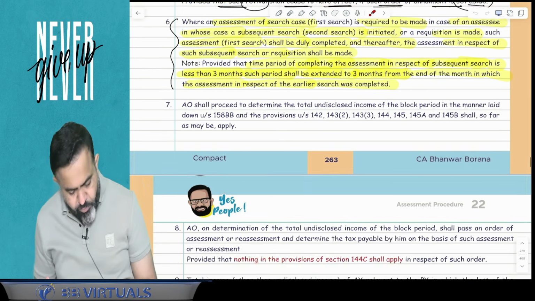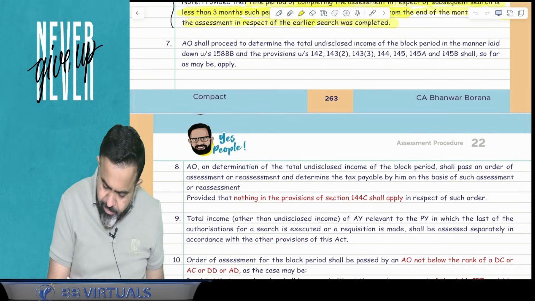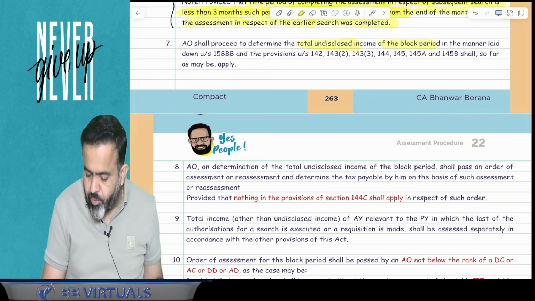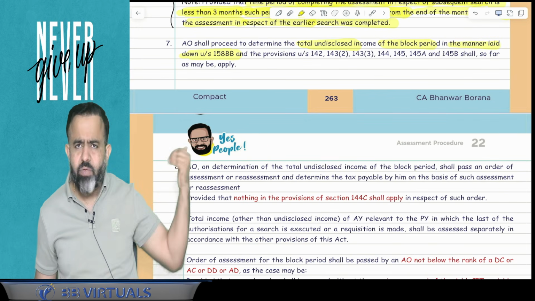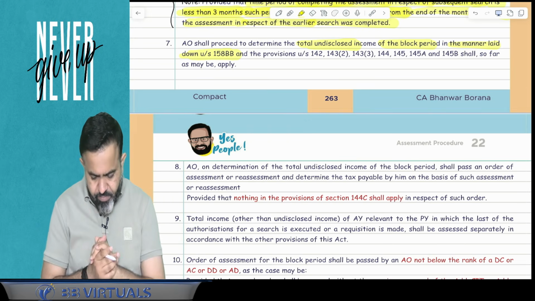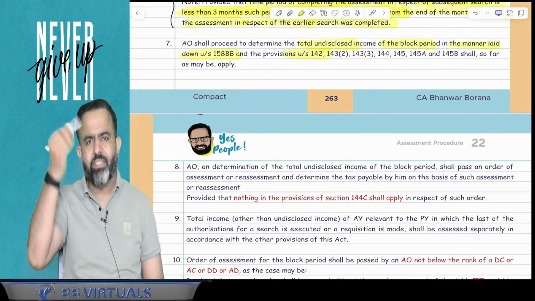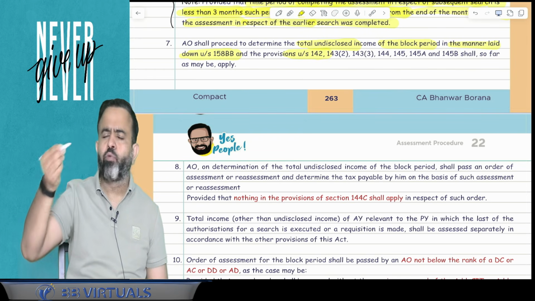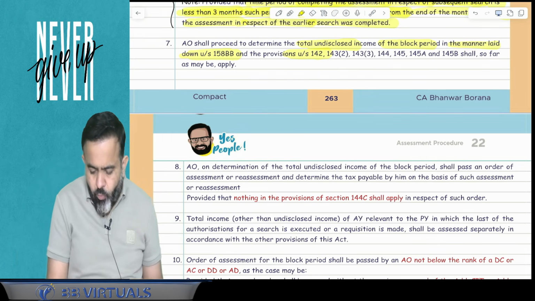Done. Now next point, what point number 7 says, try to understand. AO shall proceed to determine the total undisclosed income of block period in the manner laid down in section 158BB. So 158BB is the manner how AO will determine the undisclosed income. And the provision of section 142, that is RIA notice, case transfer for the special audit and all, that we have discussed under section 142.